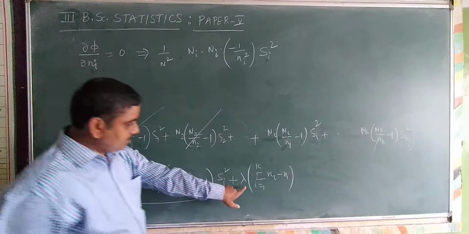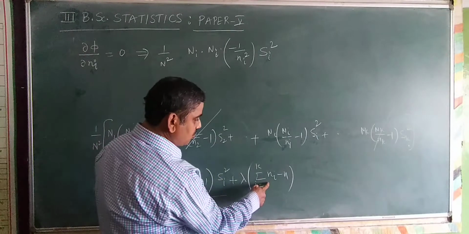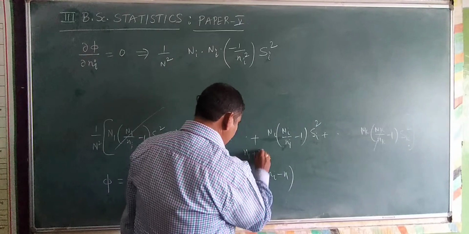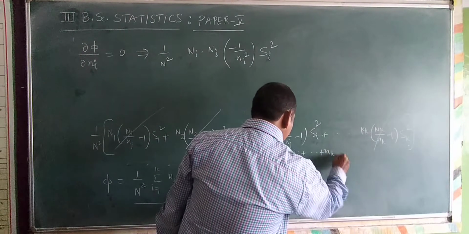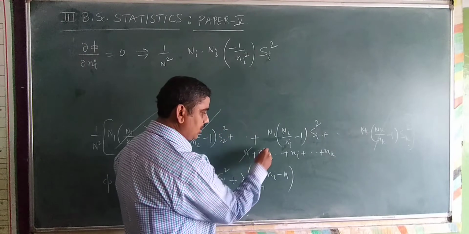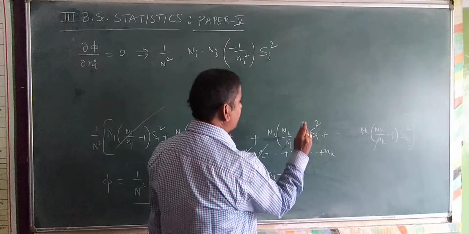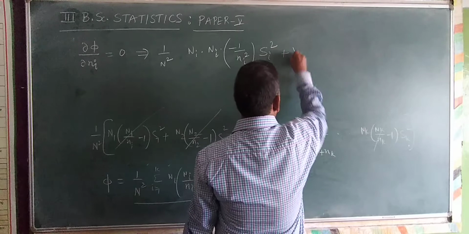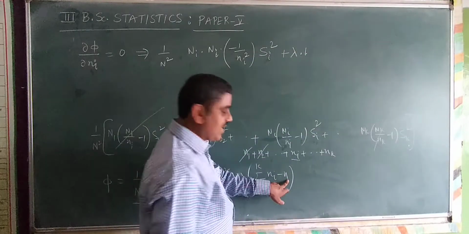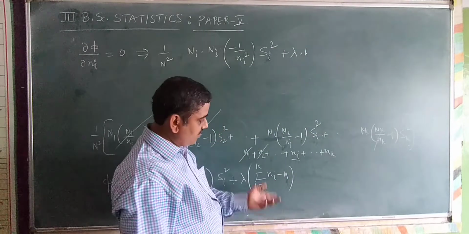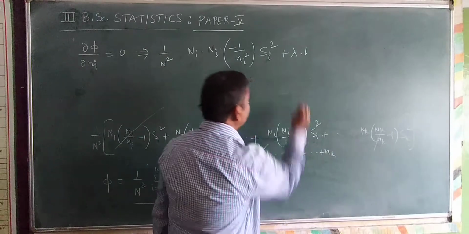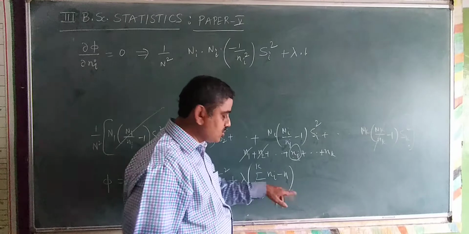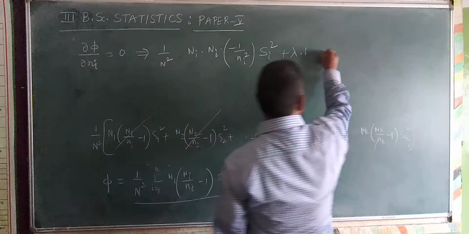Right, next similarly, plus lambda, so N1 plus N2 plus and so on plus Ni plus and so on plus Nk. Differentiation for N1 is 0, N2 is 0, and for Ni the differentiation is 1. So therefore lambda into differentiation 1. Minus N, differentiation becomes 0, with respect to Ni. Therefore differentiation for Ni is 1, the remaining are all zeros, and N also 0. So this is equivalent to 0.